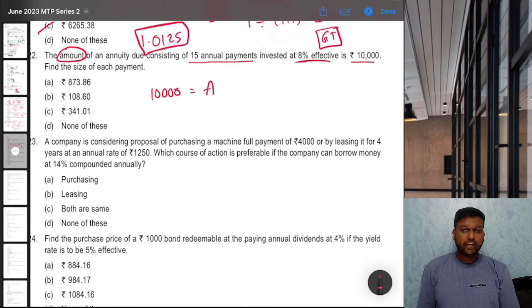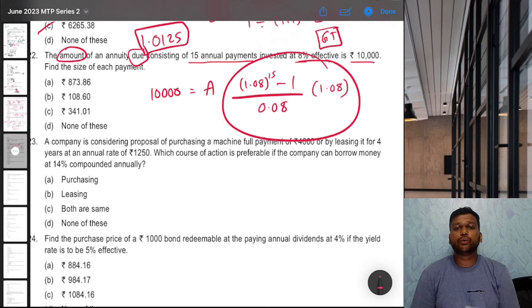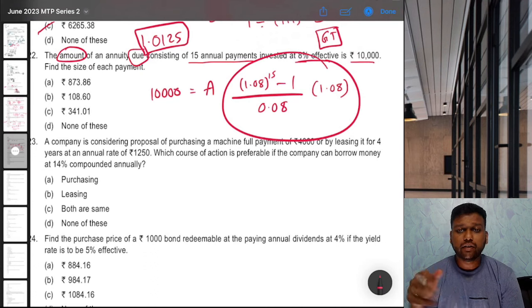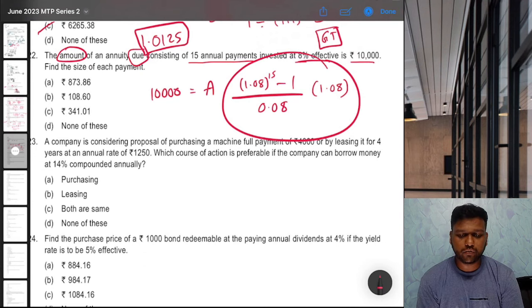That is nothing but annuity amount into 1 plus i raised to n minus 1 upon i. Future value we can directly use the formula. And since it is annuity due, we have to do just one thing: multiply by 1 plus i. That's it. How do we solve this? First solve all this. 1.08 raised to 15 means into and equal to 14 times. So 1, 2, 3.